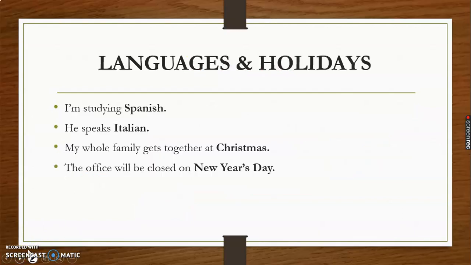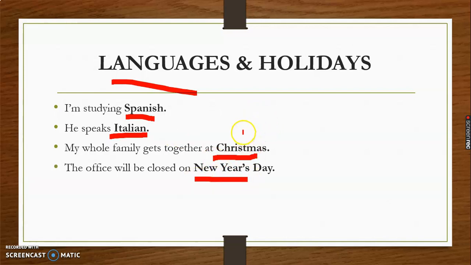Okay. Next, languages and holidays. When we talk about languages and holidays, again the is not used. Yes, they are proper nouns, but still the is not used. Like Spanish is a language, we never use the. Italian, we never use the. So with languages, not the Hindi, not the English, we never use the with a language's name. Similarly, holidays. If we have some holiday, then we never use the. Remember, the is usually used with proper nouns, but there are some specifications where it is never used.